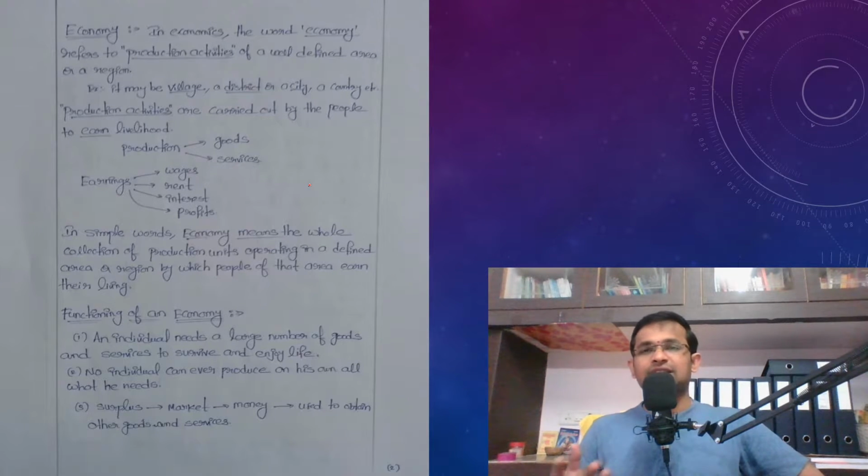Yes or no? For example, a farmer cannot produce all the goods and services. He may produce one or two goods and services, however he produces those one or two goods in surplus. What is the need to produce goods and services in surplus?